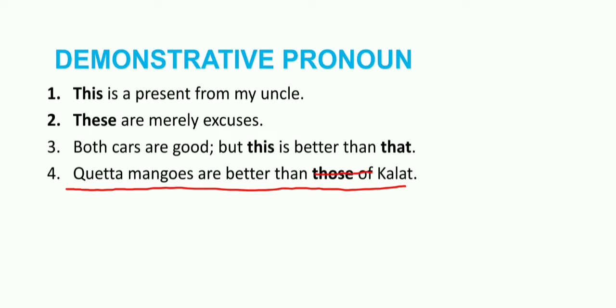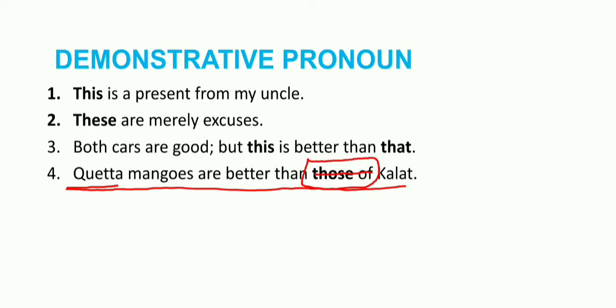It was not written exactly the same, only the name Quetta was changed. For example, there were written Karachi mangoes or whatever, but the demonstrative pronoun was not present in that sentence.